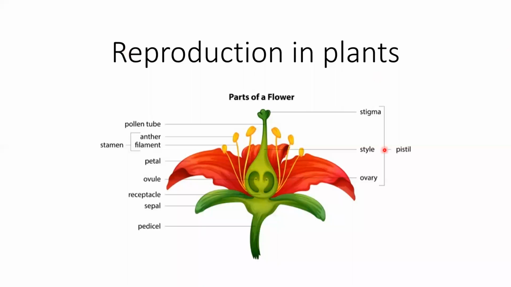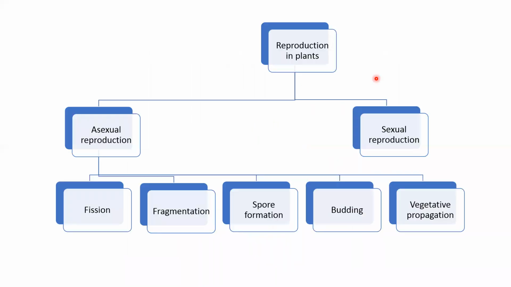So I have given this diagram as the introductory picture because when we talk about reproduction and don't specify which kind, then it is sexual reproduction only. And this flower is the sexual reproductive organ of a plant. We will come to this diagram later. First of all, let's discuss the types of reproduction.